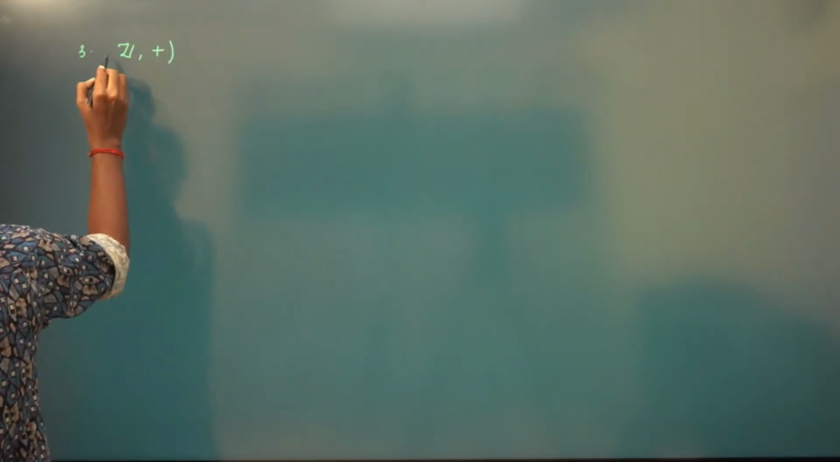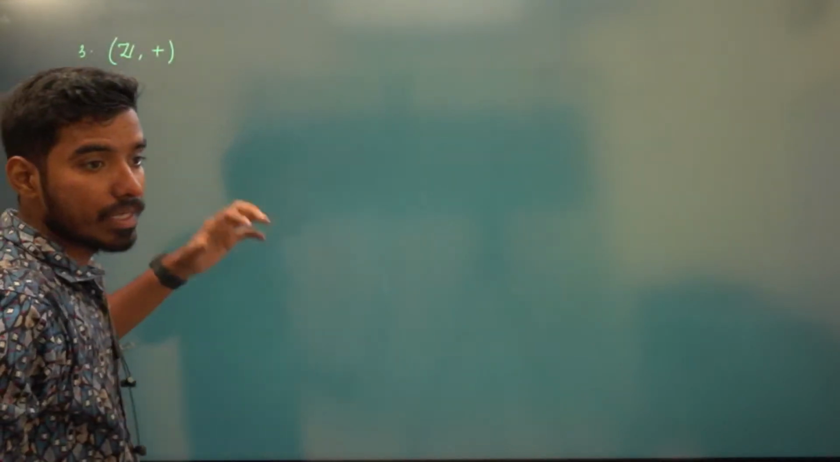The third example: the set of all integers with respect to the binary operation. From now on, I'll be a little bit fast, because you know how to prove closure. Everything is visible, right? Not getting any comments. If it is clear, you just say it is clear so that I can carry forward.